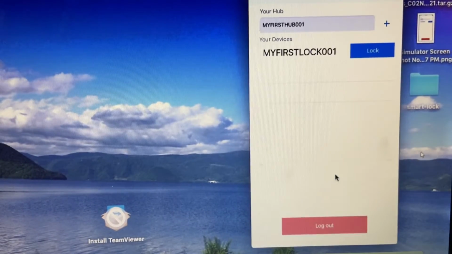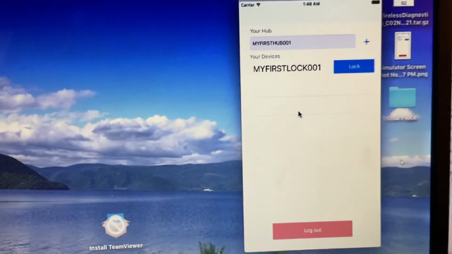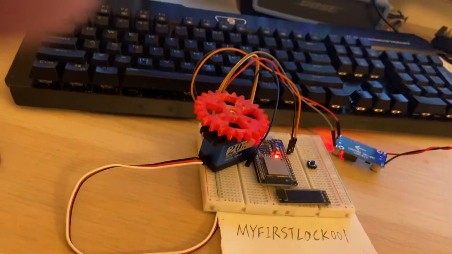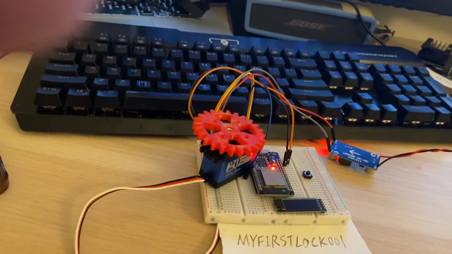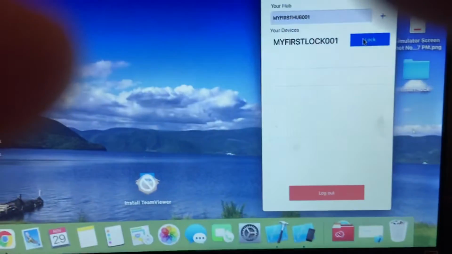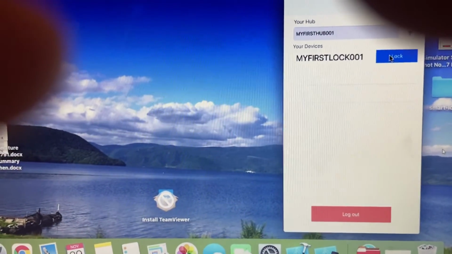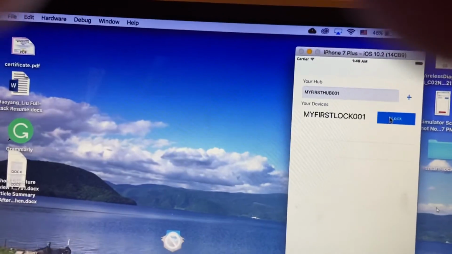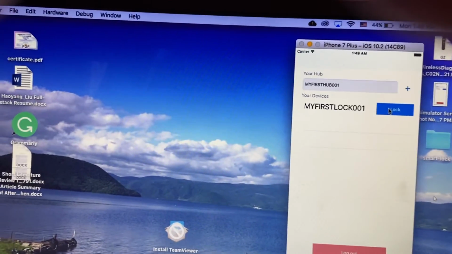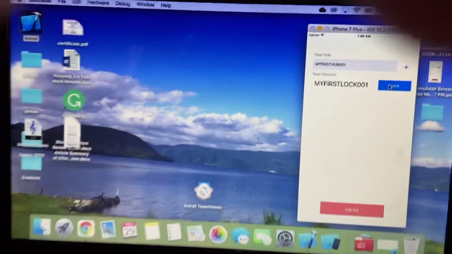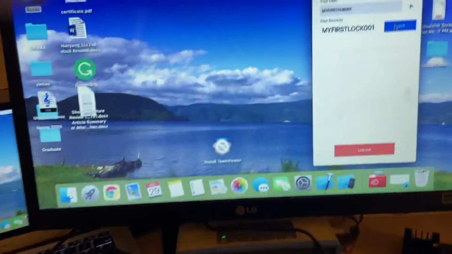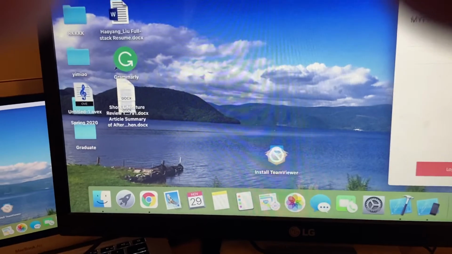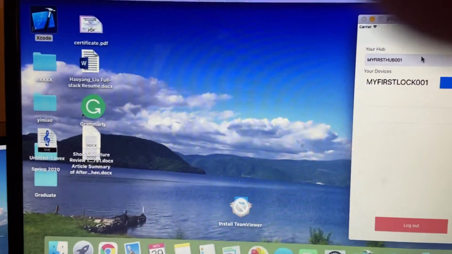Yeah, it's here. Okay, so let's try to lock it. Okay, great. Unlock it. Yeah, as you can see, the gear driven by the motor spins clockwise and counterclockwise. So with some correct transmission mechanism attached to this gear, we can definitely make it lock and unlock our home door. So let's try other devices here.